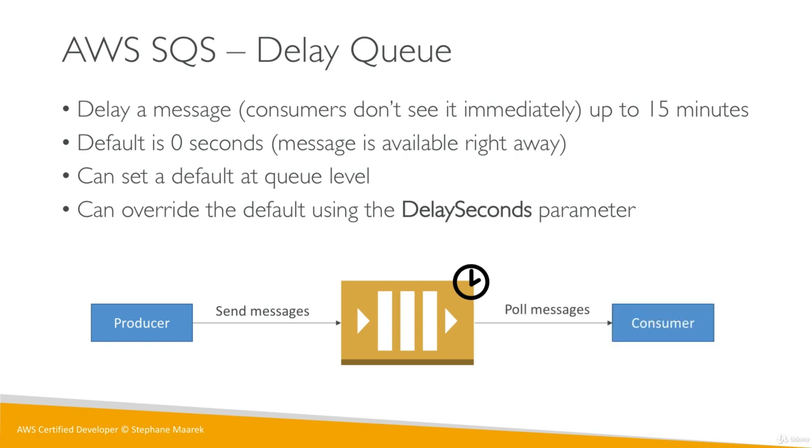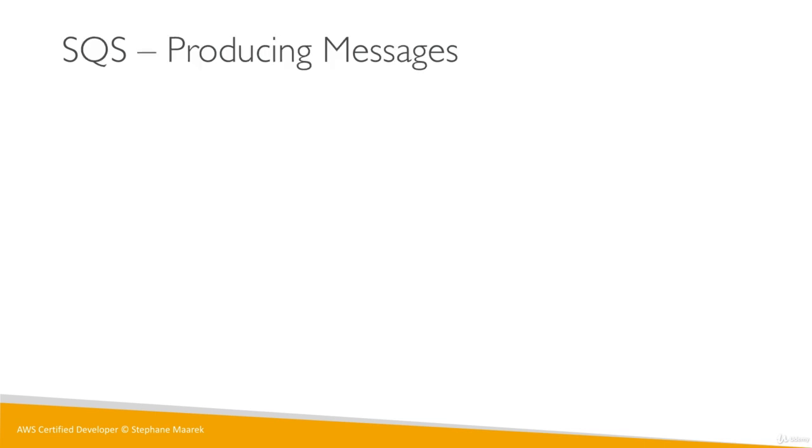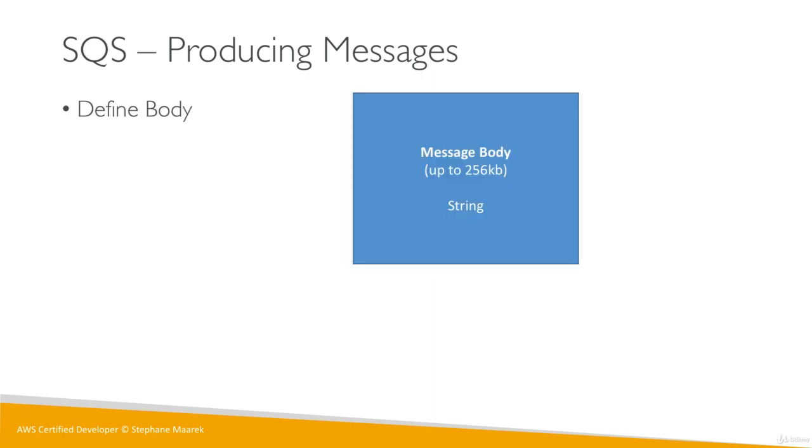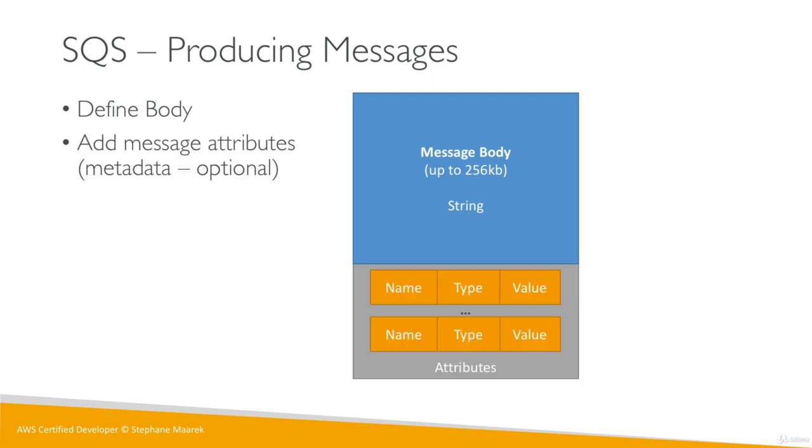So in case you need to delay some messages that don't need to be readable right away, this is a great use case. Now, in terms of producing messages, what do they look like? Well, we have to define the body. And as you can see, the body is 256 kilobytes maximum, and it has to be a string. So it could be whatever you want in that string, but that's your body.